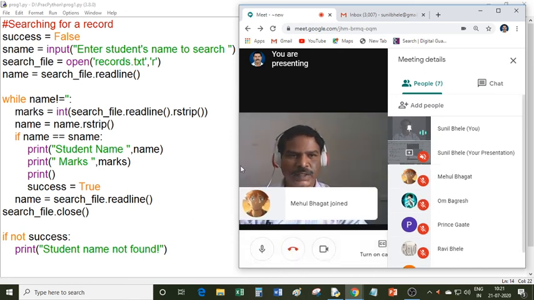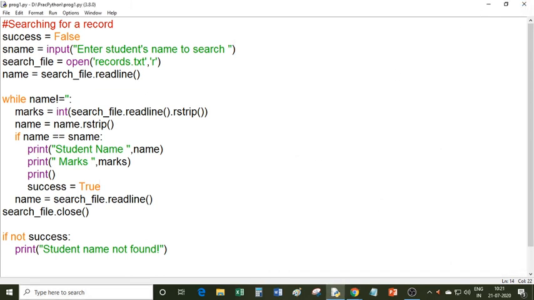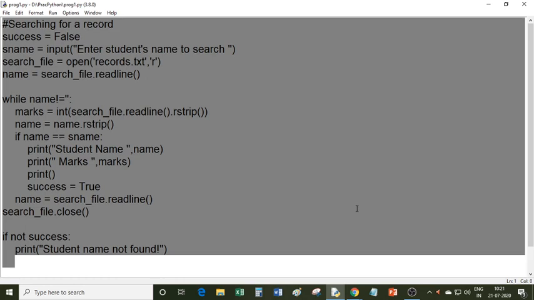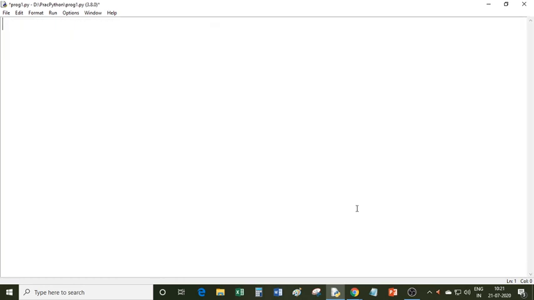Now write down the home assignment. I am erasing all these contents. Write down the home assignment for today. Home assignment.